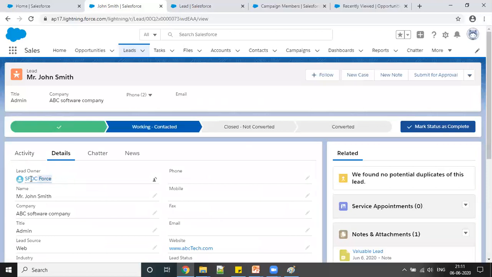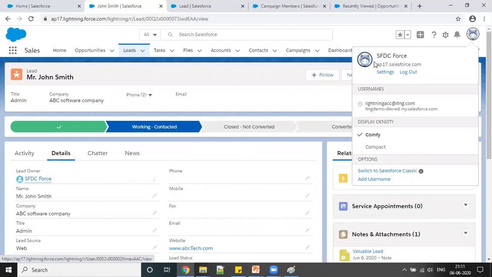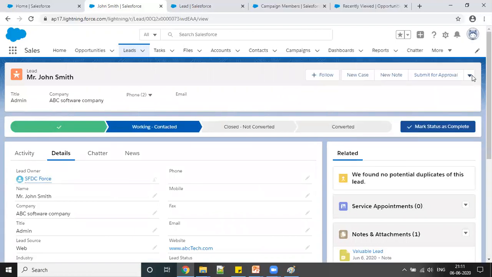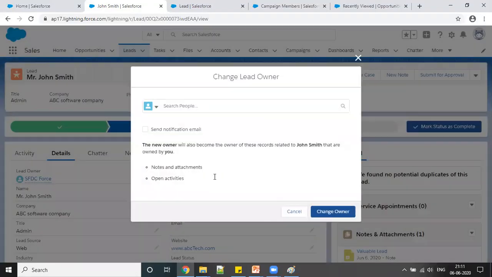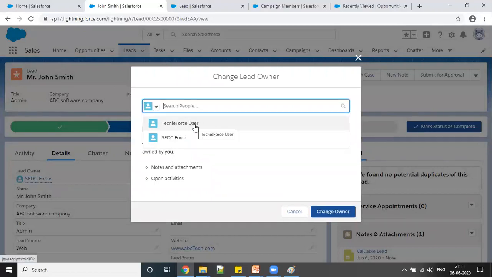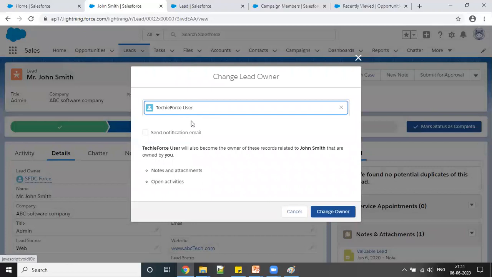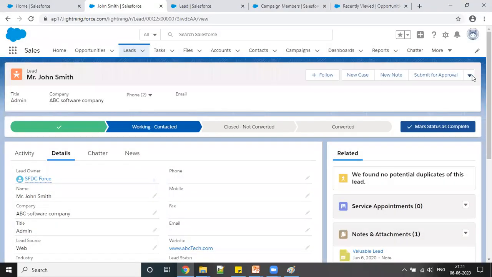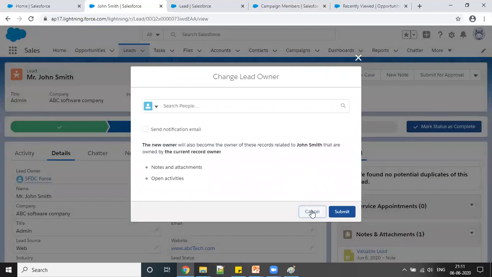So here you can see SFDC force. I have created an ID with SFDC force. If you check here, SFDC force is my name, so I'm the owner. If I want to change the owner, you can directly change it from here also. If you click on this, you can search. Right now I have created one more user in my account, Techie Force user. So I can just select this, and I can change this, and the owner will be changed. Right now I'm not doing it because I'm going to work on this lead. Or you can simply click on this, it will bring the same window.